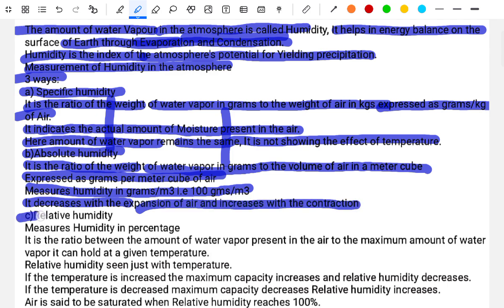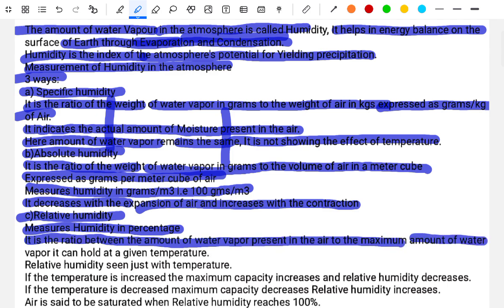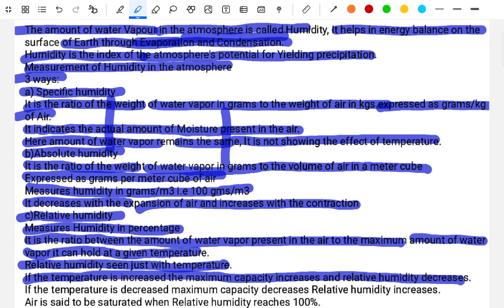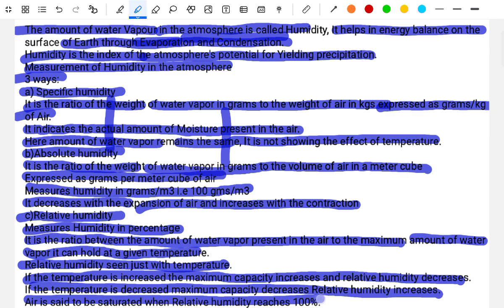Second, relative humidity measures humidity in percentage. It is the ratio between the amount of water vapor present in the air and the maximum amount of water vapor the air can hold at a given temperature. The relative humidity varies with the temperature. If the temperature is increased, the maximum capacity increases and the relative humidity decreases. If the temperature decreases, the maximum capacity decreases and the relative humidity increases. The air is saturated when the relative humidity reaches 100%.